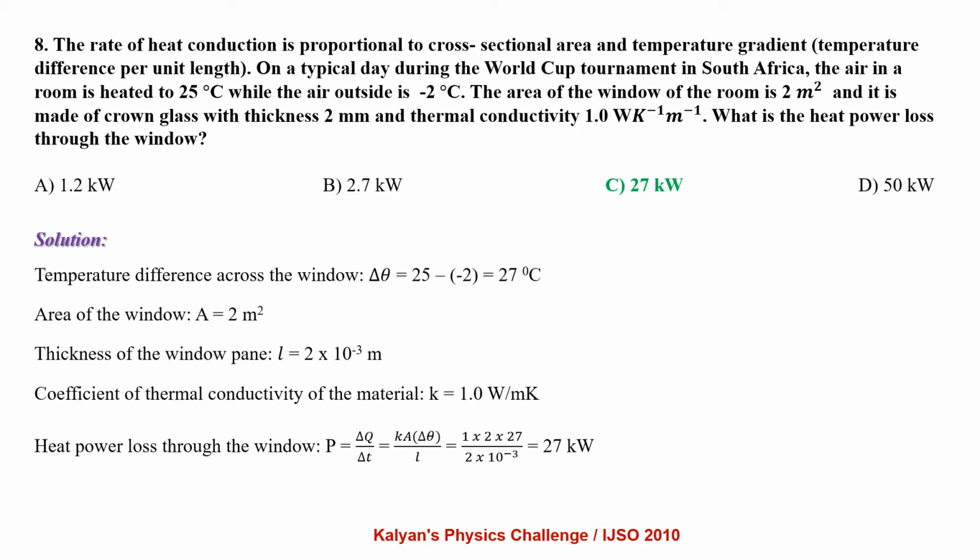Temperature difference across the window delta theta equals 25 minus of minus 2, that is 27 degrees centigrade. Area of the window 2 meters square. Thickness of the window pane is 2 × 10^-3 meter. Coefficient of thermal conductivity of the material K equals 1 watt per meter Kelvin. Heat power loss through the window P equals delta Q by delta T, that is K A delta theta by L, which comes out to be 27 kilowatt.